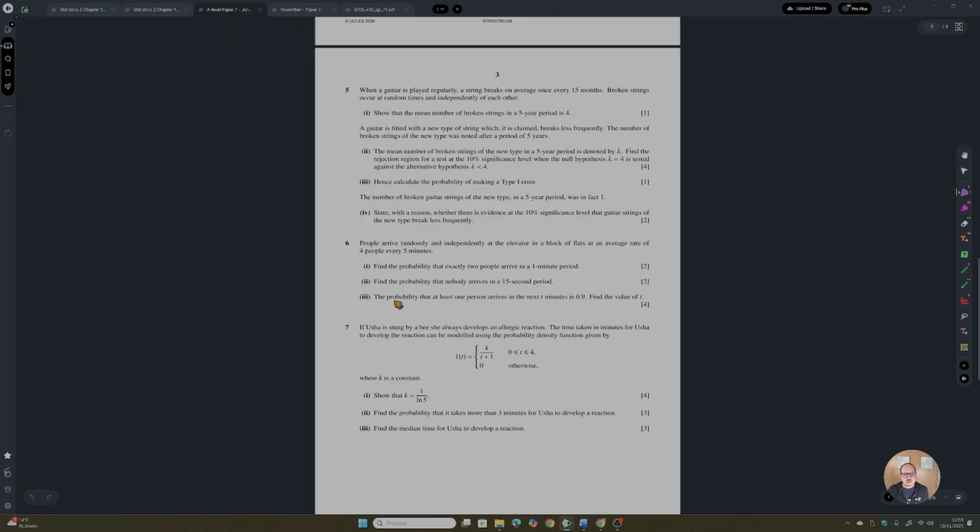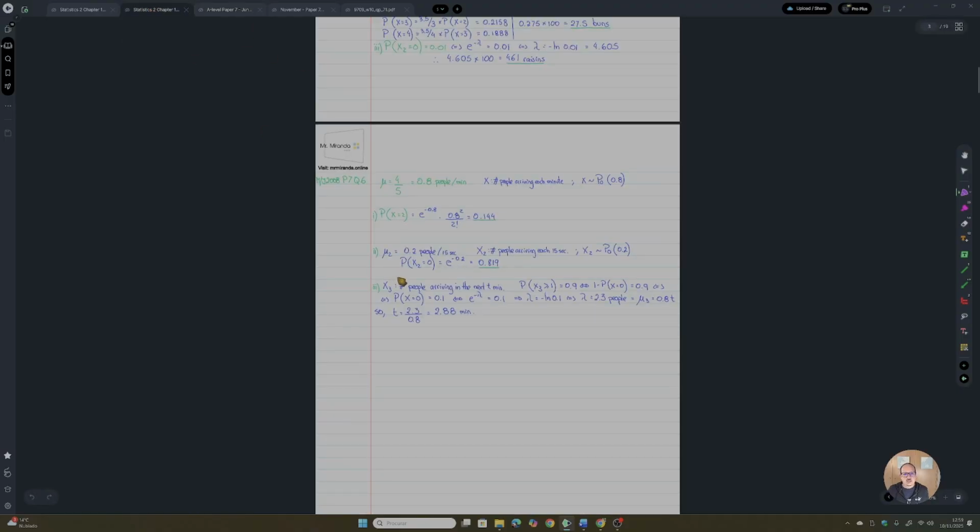Question 3 is a little bit different. It tells you already that the probability that at least one person arrives in the next t minutes is 0.9. Find the value of t. Now we already know the probability. We don't know the interval. We need to calculate it. So let's translate this sentence from English to math. And what does it say?